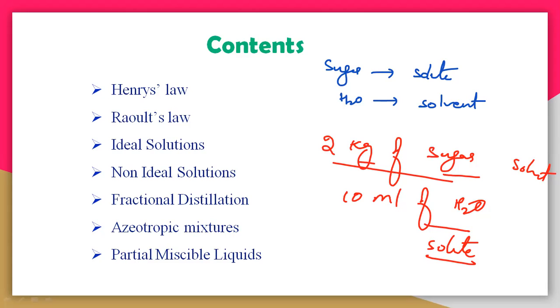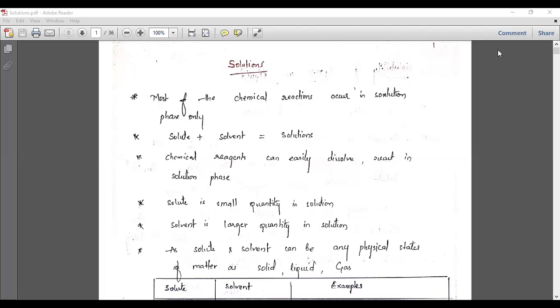So let us start one by one, and we will understand all these things. Let us understand the terminology of the solution, and after that we will understand all those laws and the solutions: ideal solution, non-ideal solution. So first let us understand the terminology in the solution. First, what is a solution? A solution is a combination of a solute and the solvent. Generally the solute is smaller in proportion, and the solvent is larger in proportion. And now see here.